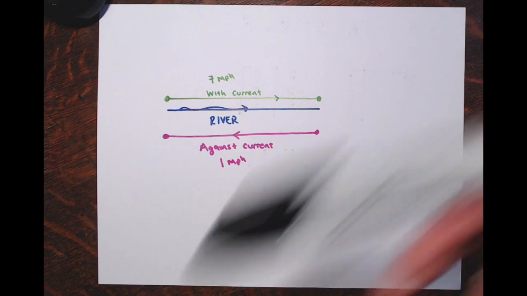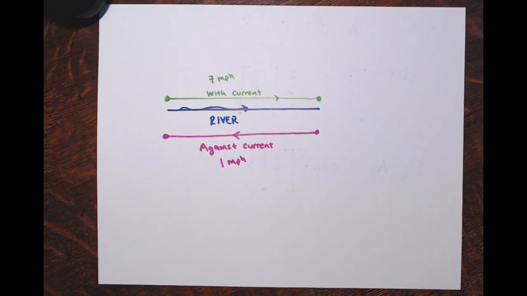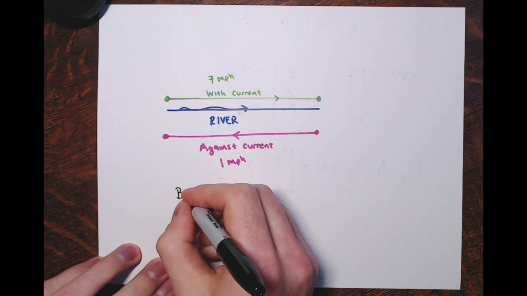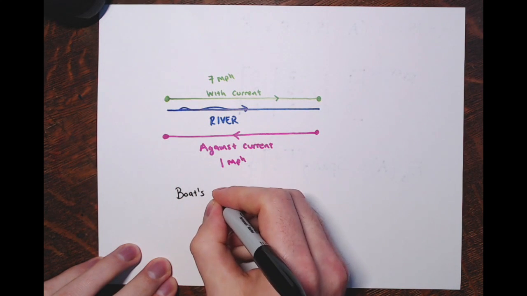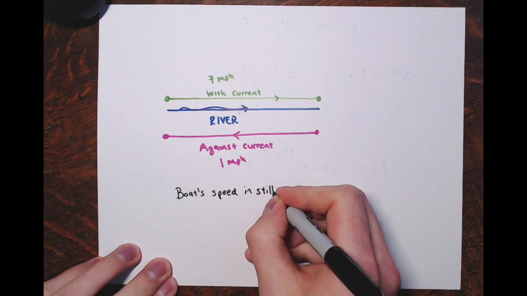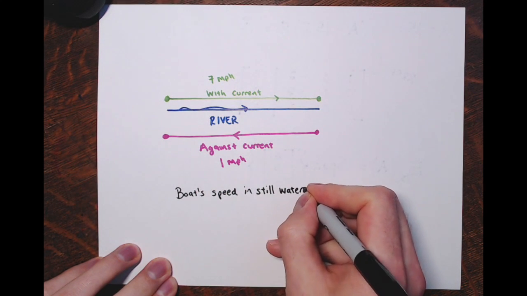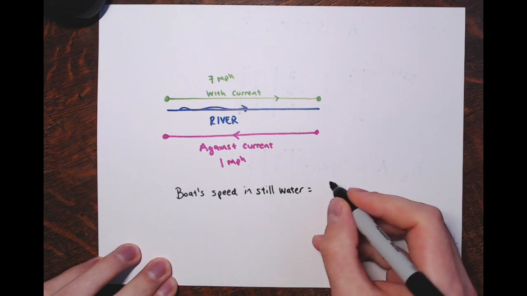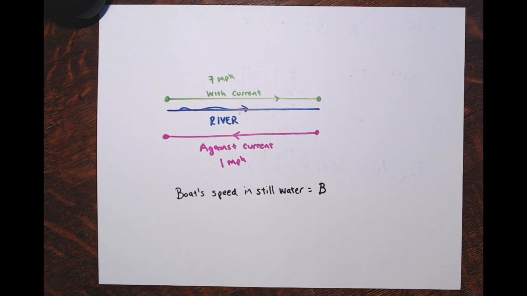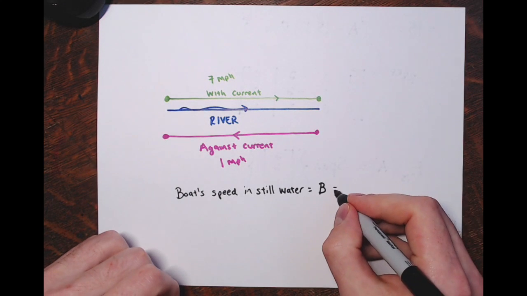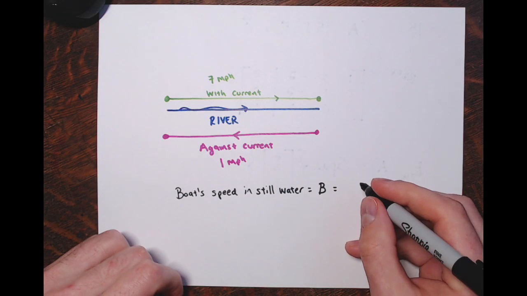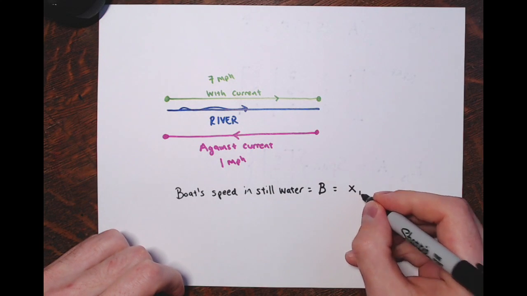All right, so I identify what they want from me, right? What are the quantities? The boat's speed in still water. I'll call that B, the variable B. Or, to be consistent with other problems in the section, how about x1?